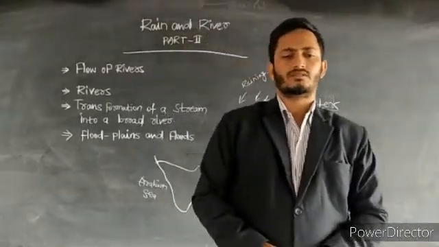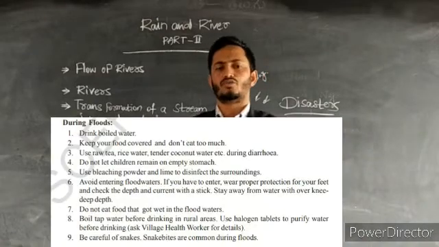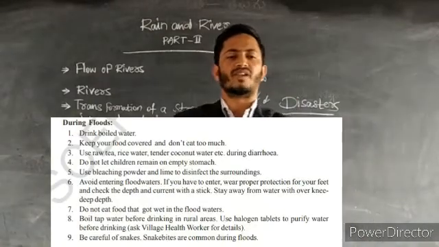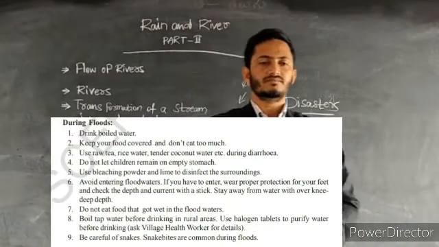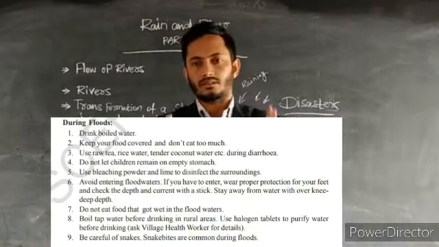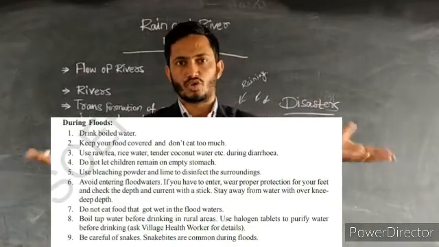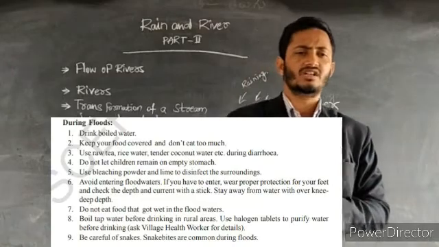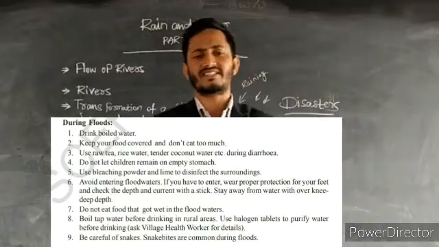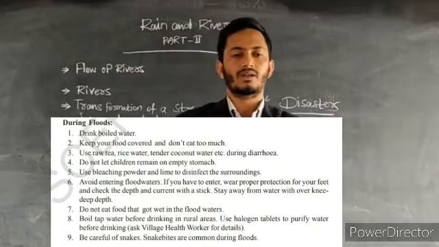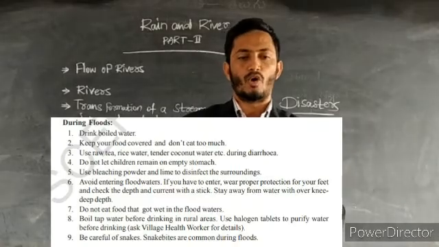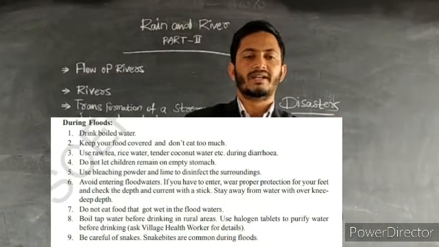During the floods, what precautions do we have to take? Not only during the floods but also in the rainy season, we have to drink boiled warm water.